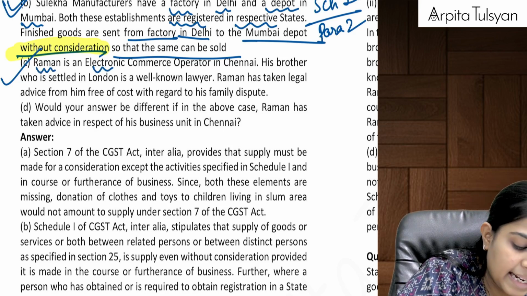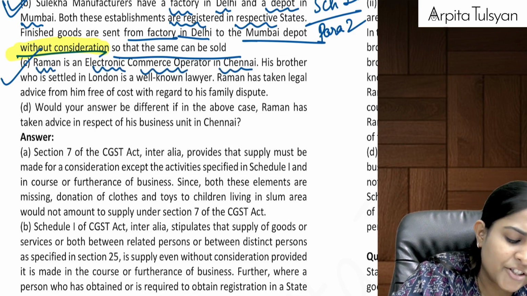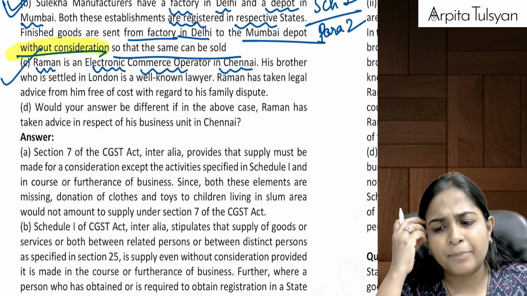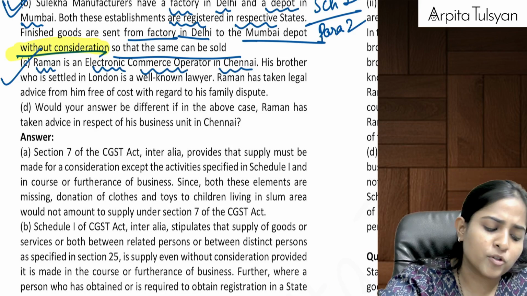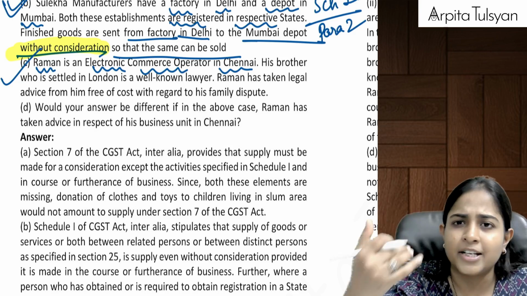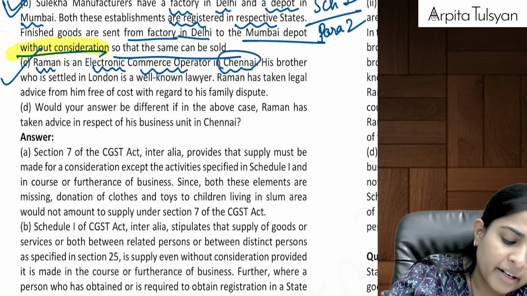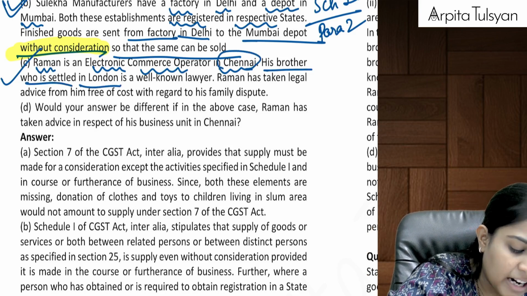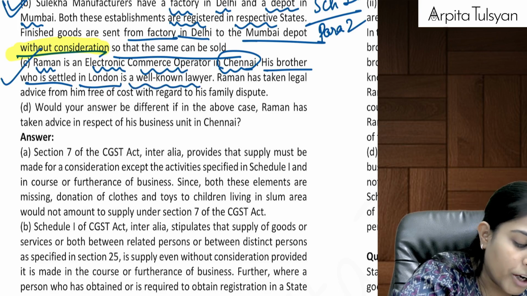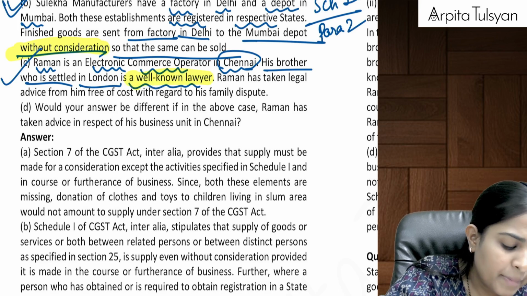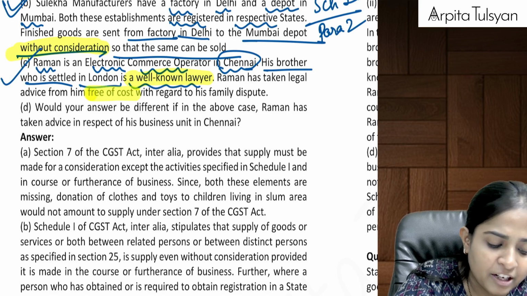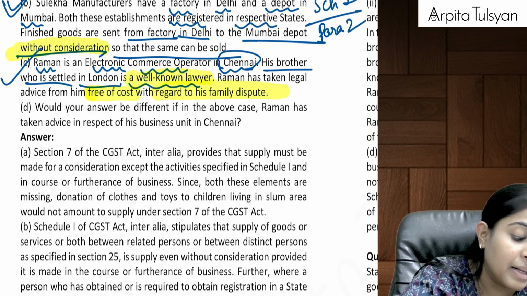Raman is an electronic commerce operator in Chennai. Okay, for the timing, we have not yet studied the concept of e-commerce, electronic commerce operator. Just understand it as a normal business. Okay, he is in Chennai. His brother, who is settled in London, is a well-known lawyer. Raman has taken legal advice from him free of cost with regard to his family dispute.